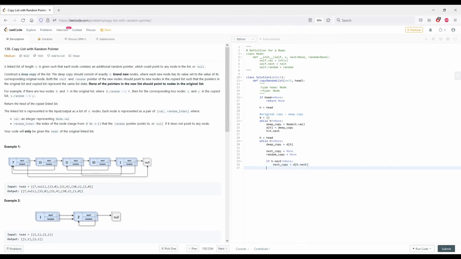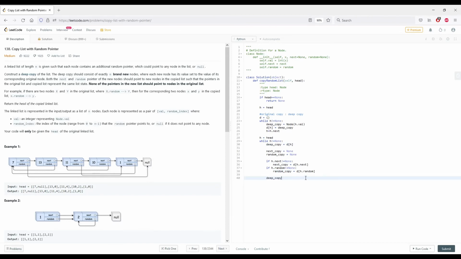And if h dot random is not none, random copy is going to be d of h dot random. Okay, so we have our deep copy, our next copy, and our random copy. Now all that's left is to map them together.